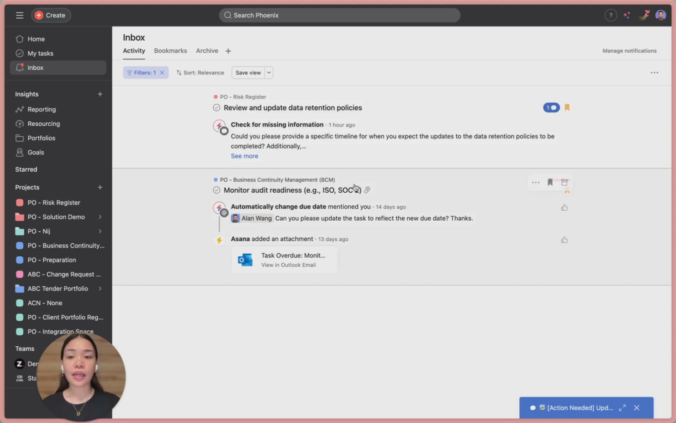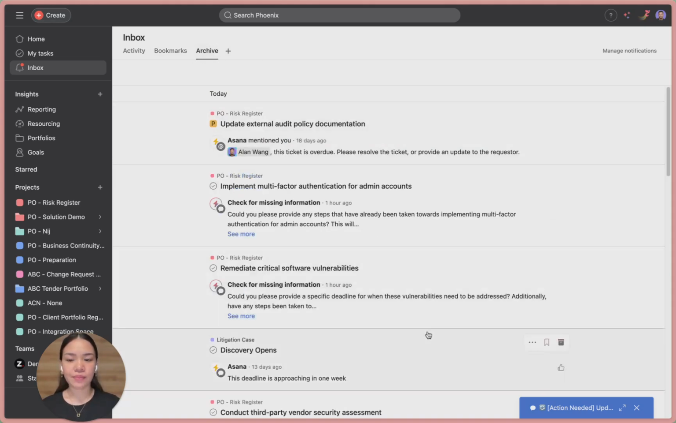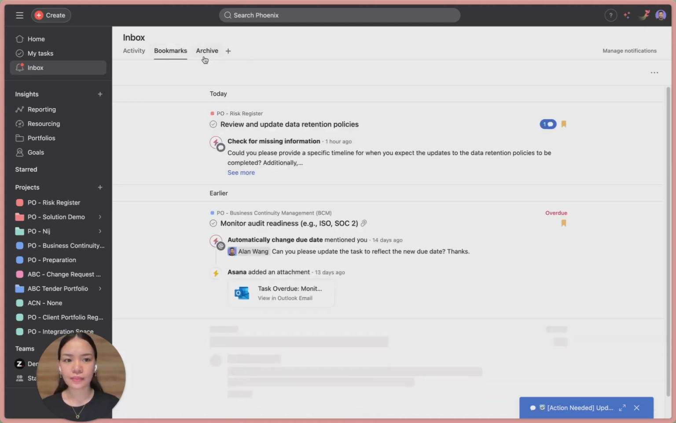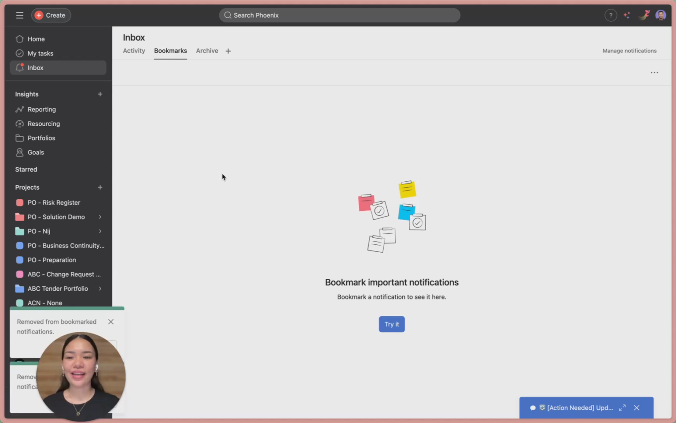You will see the ones that I bookmarked here and the ones that I archived here. And of course, we can easily undo these actions. All right. Key takeaway to remember in this section is that Inbox is your central notification hub. You can use filters and bookmarks to stay focused and check it regularly to keep your work flowing.